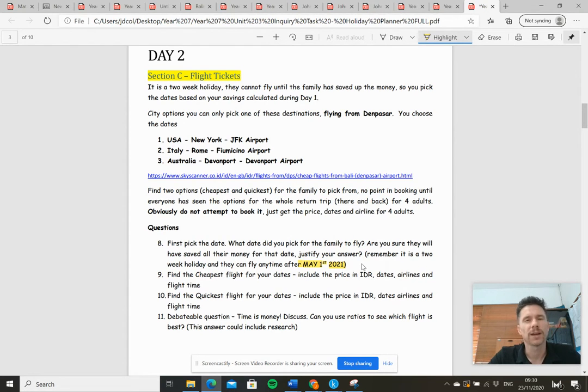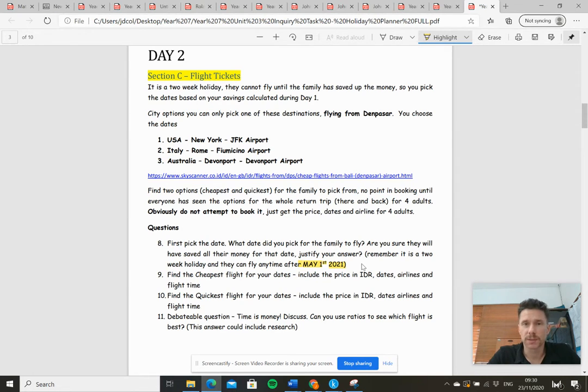America, you got to fly to New York JFK Airport. Italy, you got to fly to Rome. And Australia, you got to fly to Devonport Airport, wherever that is. So you can find that on a map if you wish. Maybe including the map would be a good diagram. Use the link. Skyscanner is probably the easiest one to use, so we'll all try and use that.